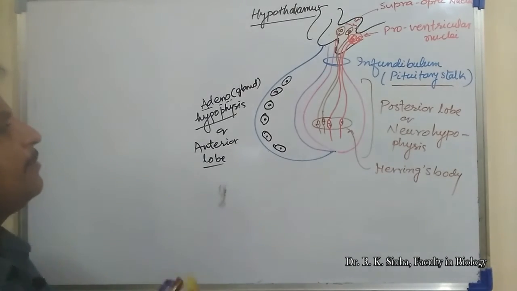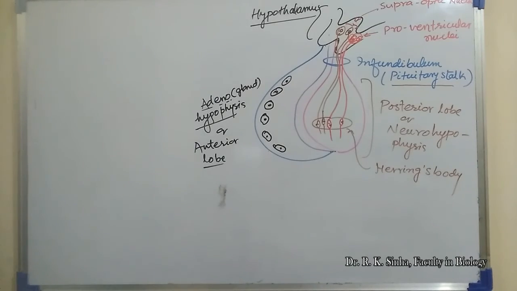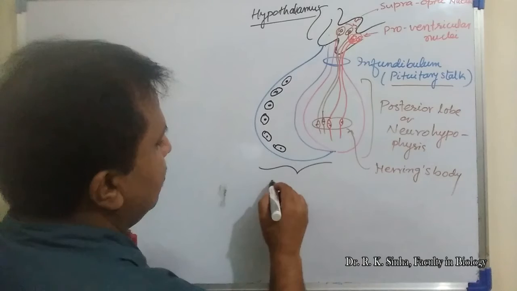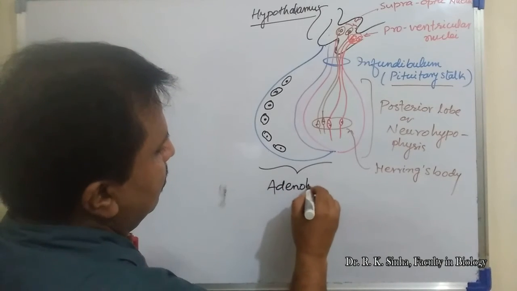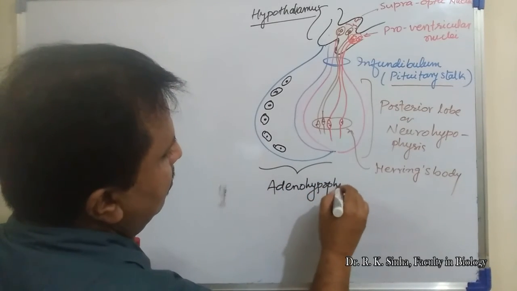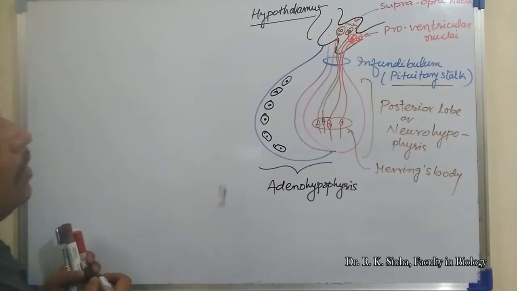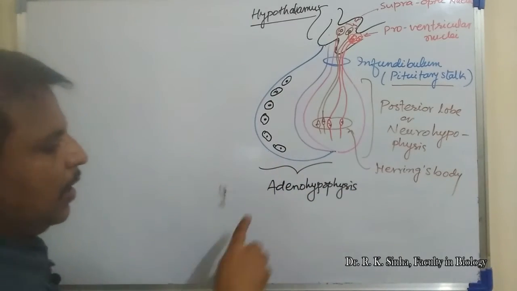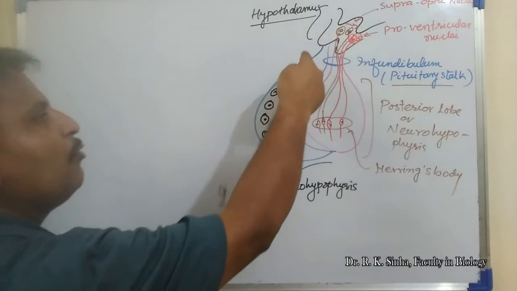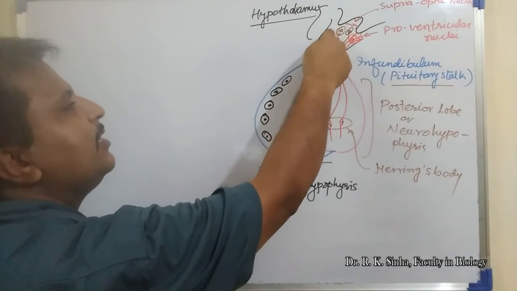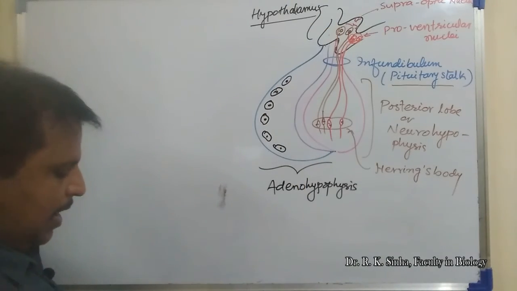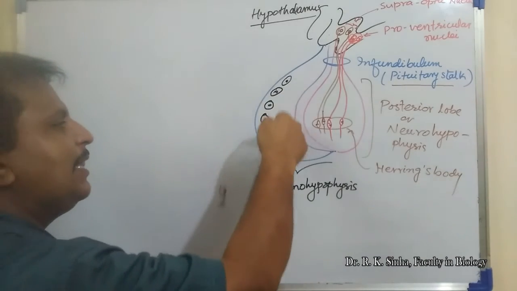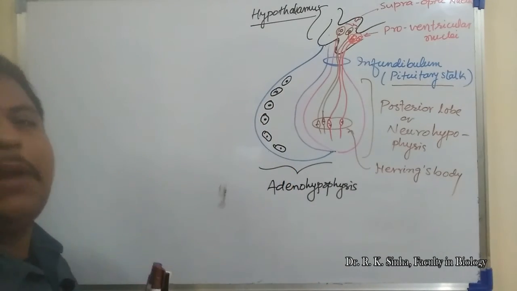Now see here. This adenohypophysis is regulated by the hormones synthesized here in the hypothalamus, and those hormones are brought to this region through blood circulation.